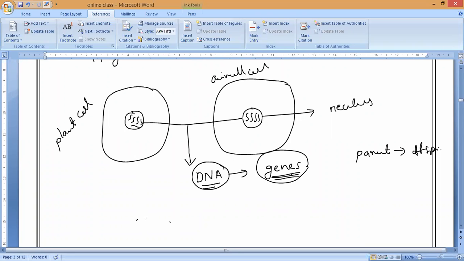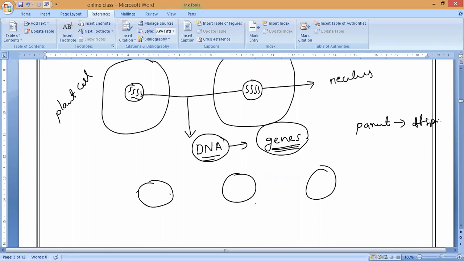But if you take different organisms, humans and other animals and plants, the number of chromosomes in their nucleus is not the same. Different organisms have different numbers of chromosomes. For example, in a human being, every cell nucleus has 23 pairs of chromosomes. How many pairs, guys? 23 pairs of chromosomes in human beings. So it is not constant for every organism. It varies from one organism to another.